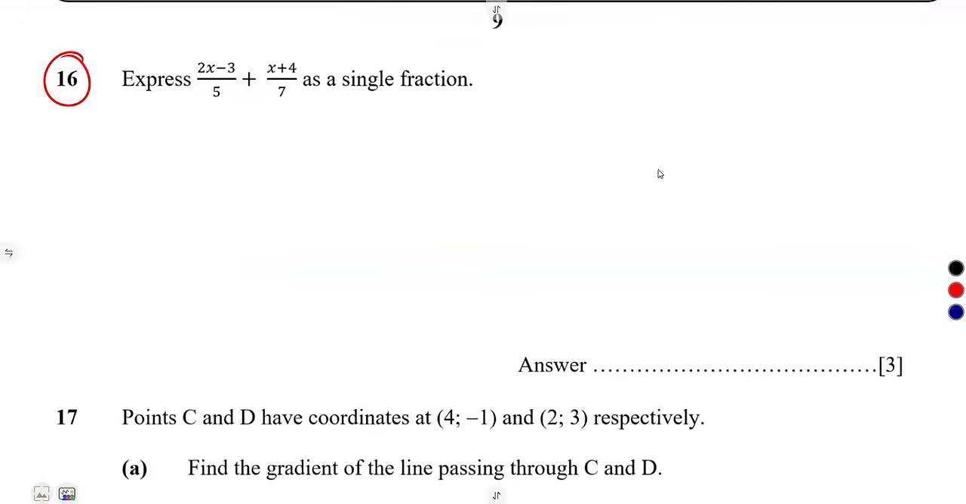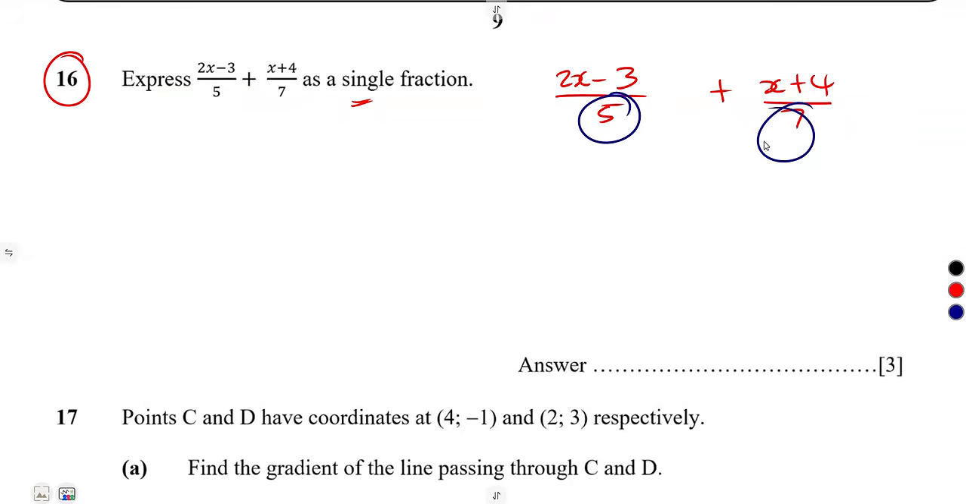Moving on to this part: write as a single fraction 2x minus 3 over 5 plus x plus 4 over 7. All right, addition and subtraction of fractions, guys. When the denominators are different, simply interchange them. So you interchange this way. The 5 to this side is going to be 5 over 5, and 7 to this side is going to be 7 over 7.